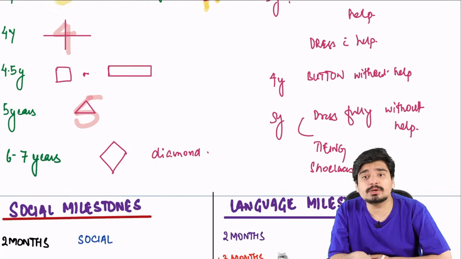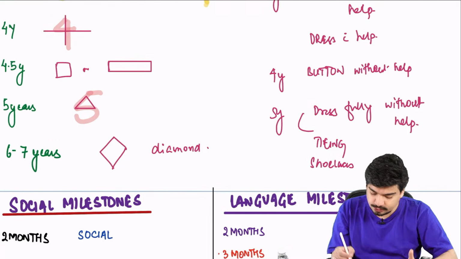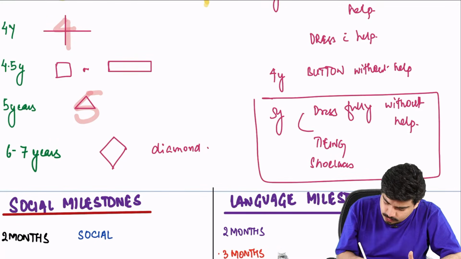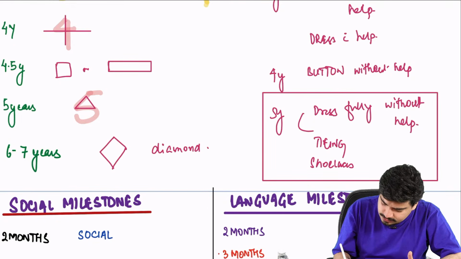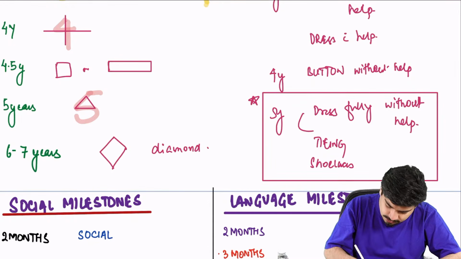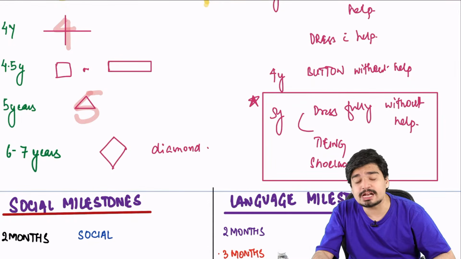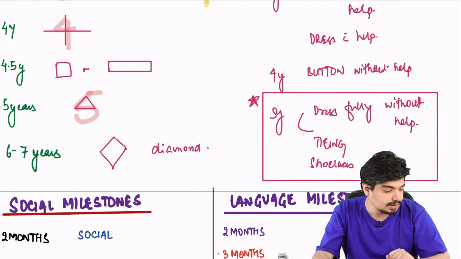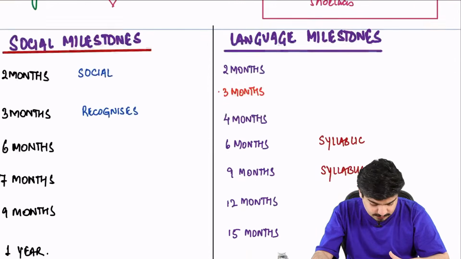Dress fully without any help. So if there was once a question asked, when is a child able to dress and undress fully without help? The answer is 5 years, because a child is able to dress fully without any help at 5 years of age.